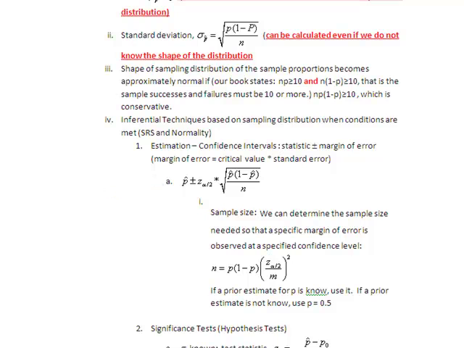Now, in these problems, I can also do sample sizes. Again, we can determine the sample size needed so that a specific margin of error is observed at a specific confidence level. And this would be it: n equals p times 1 minus p times our critical value divided by the margin of error, squared. If a prior estimate of p is known, use it and put it in that formula. If a prior estimate is not known, then just use the value p equals 0.5, 50%.